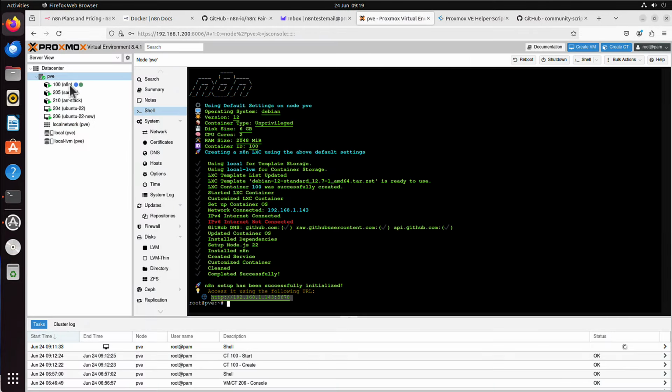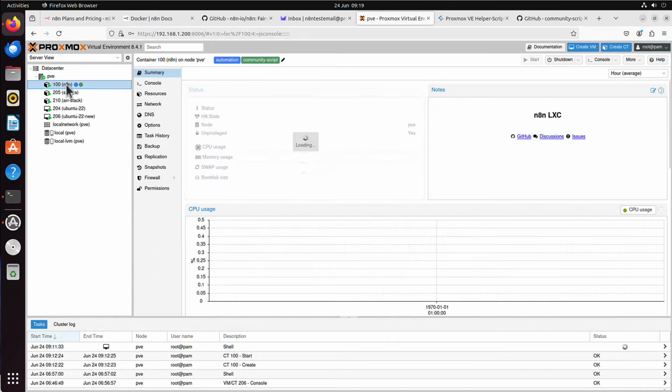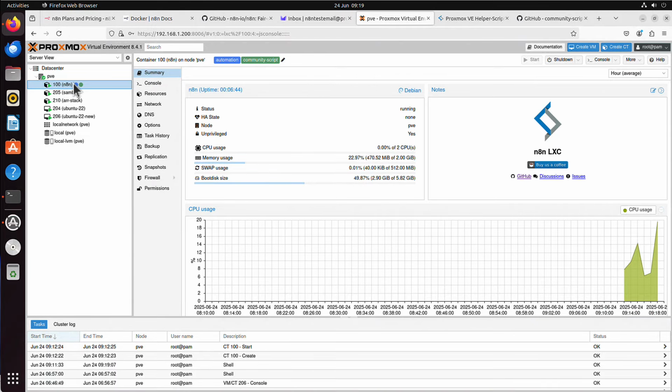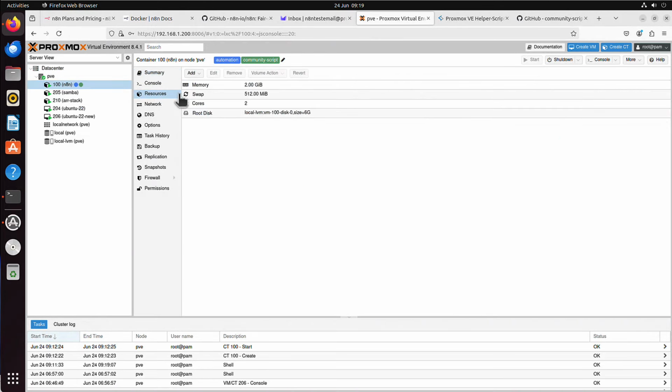because simply that LXC has its own storage. It's a different storage than we used before. That's why you would have to go through the process from the beginning. You can see the resources here, memory, swap, cores, and root disk are different.